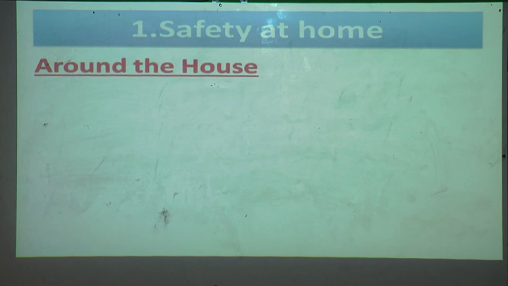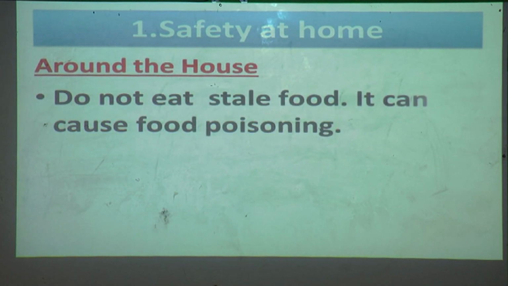And still some more rules are there which you have to follow around the house. Do not eat stale food, it can cause food poisoning. Everybody remember the rules which you have to follow at home.